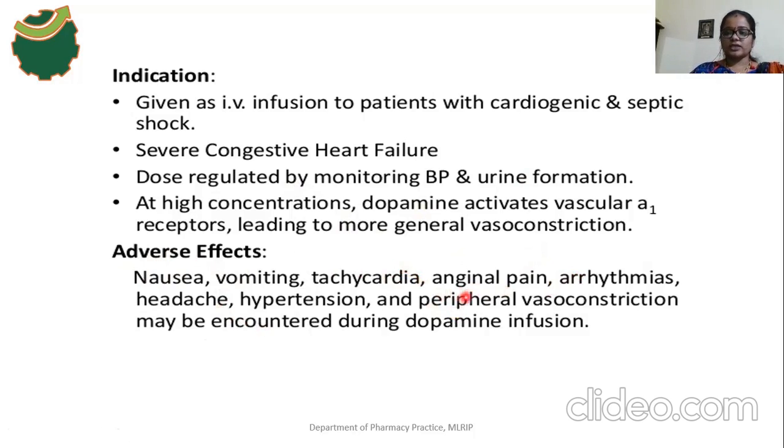Okay, so here the dopamine effect on mesenteric blood vessels and renal blood vessels is a vasodilation effect, but the remaining peripheral blood vessels will be constricted due to activation of alpha 1 receptors. Due to activation of alpha 1 receptors, a peripheral vasoconstriction effect will occur. Okay, and these are the adverse effects of dopamine.